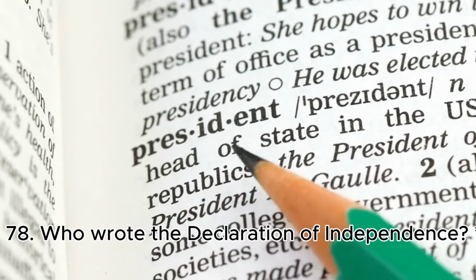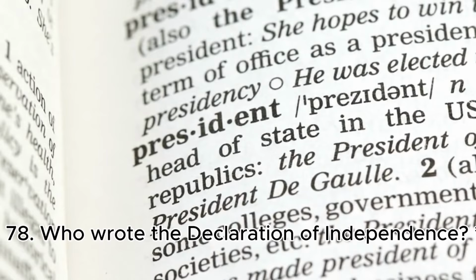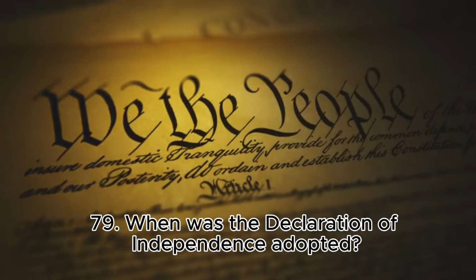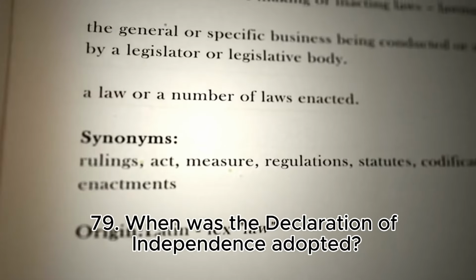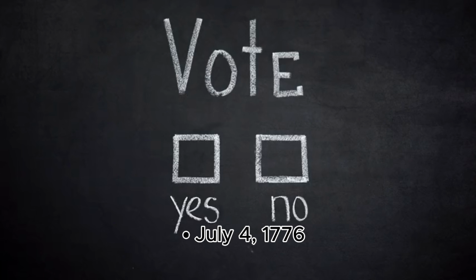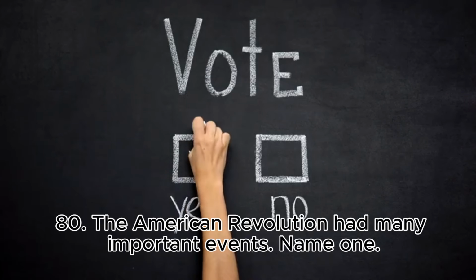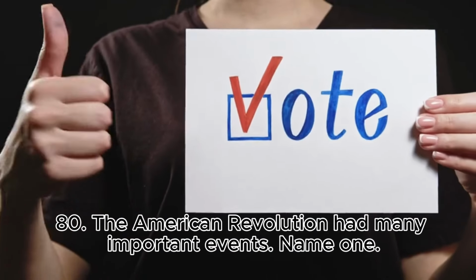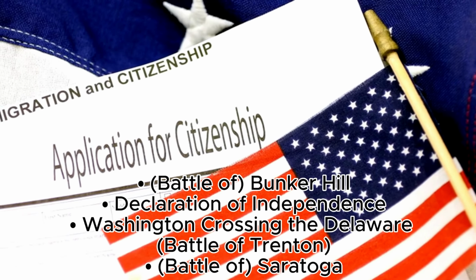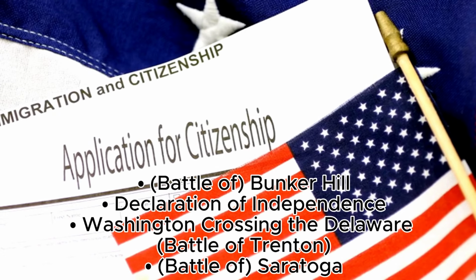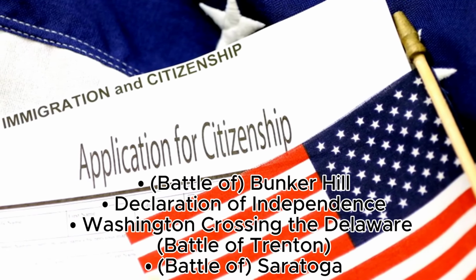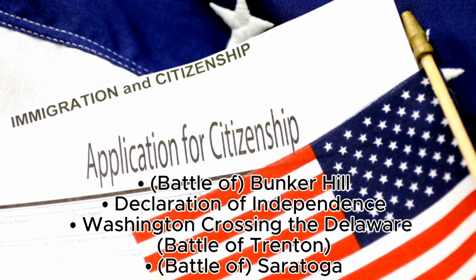78. Who wrote the Declaration of Independence? Thomas Jefferson. 79. When was the Declaration of Independence adopted? July 4th, 1776. 80. The American Revolution had many important events. Name 1. Battle of Bunker Hill, Declaration of Independence, Washington crossing the Delaware, Battle of Trenton, Battle of Saratoga.